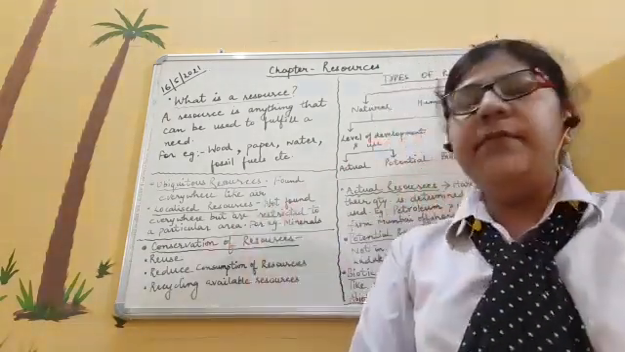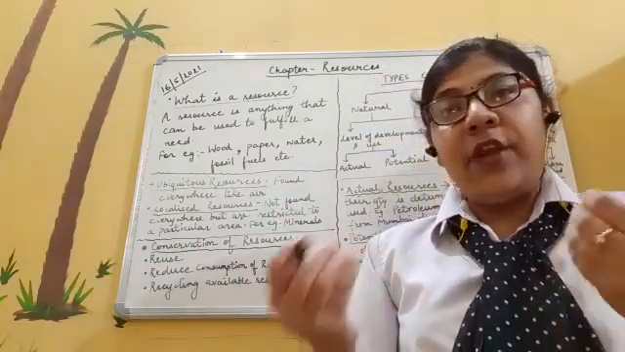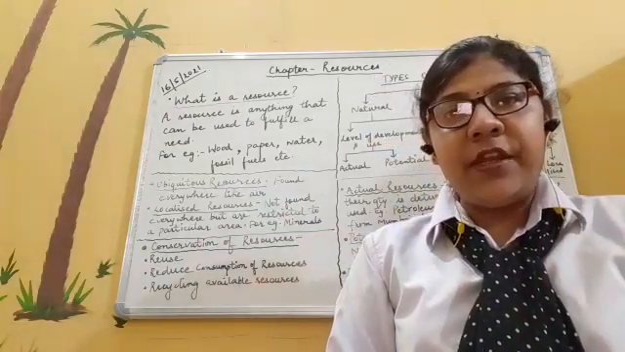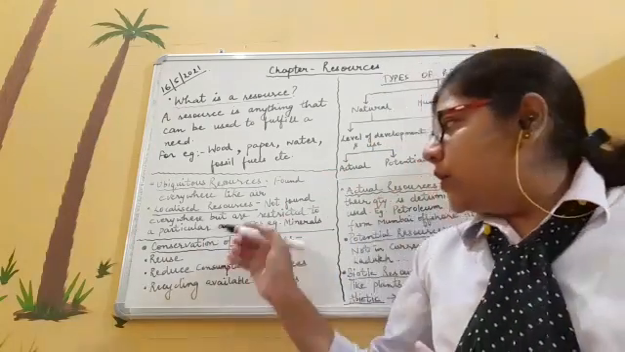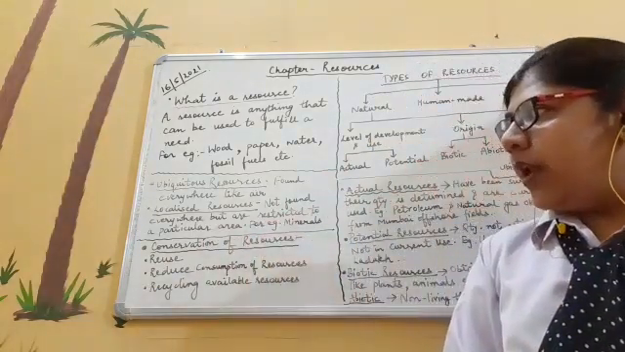For example, minerals. You know that we are not finding minerals each and everywhere. They are basically restricted to a particular area. So they are given the name localized resources.